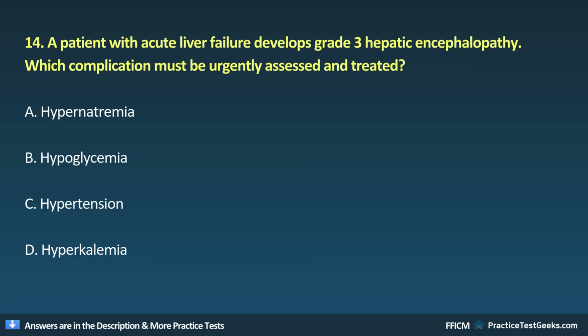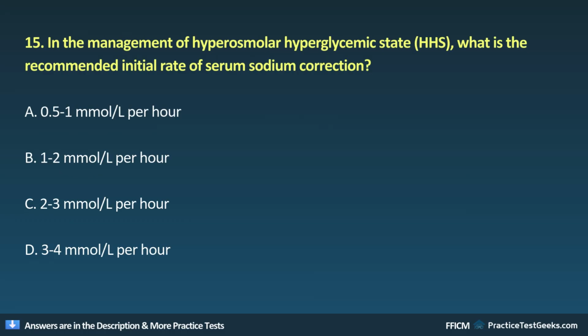A. Hypernatremia. B. C. Hypertension. D. 15. In the management of hyperosmolar hyperglycemic state, HHS, what is the recommended initial rate of serum sodium correction?